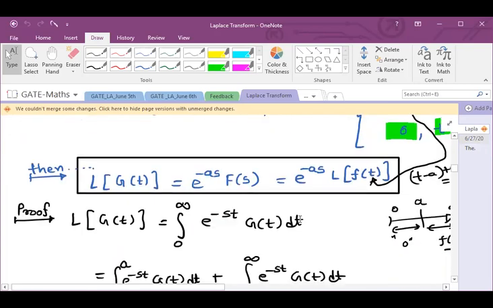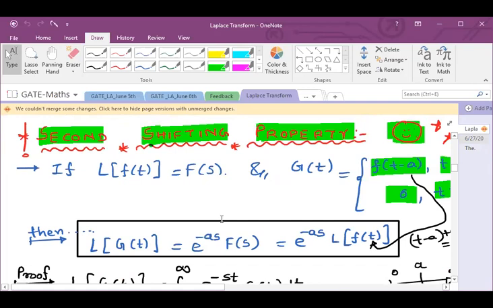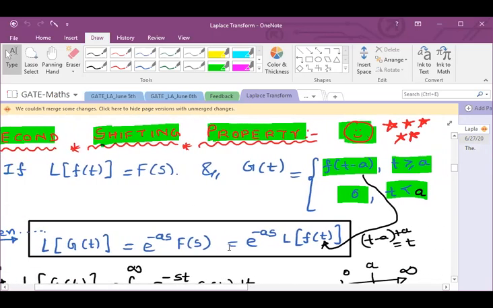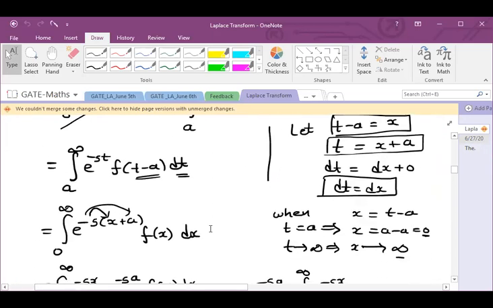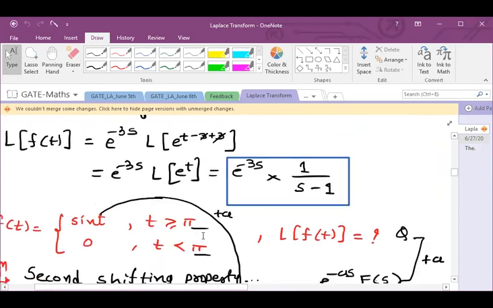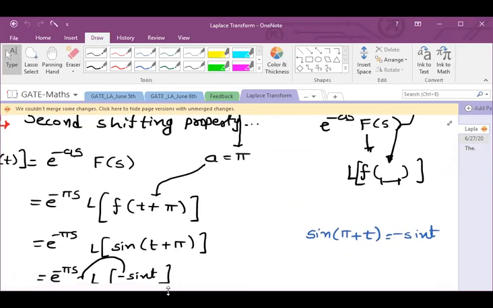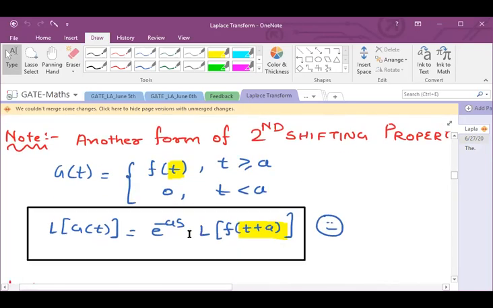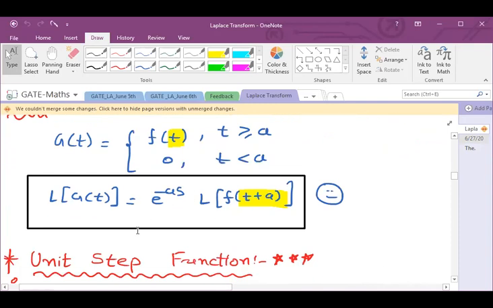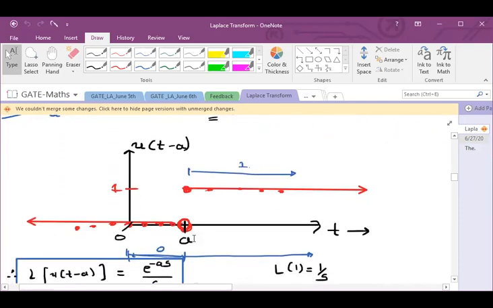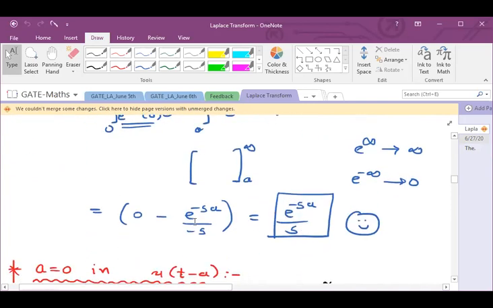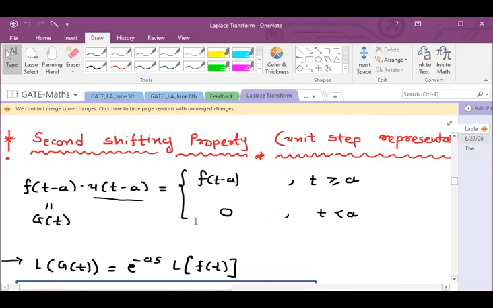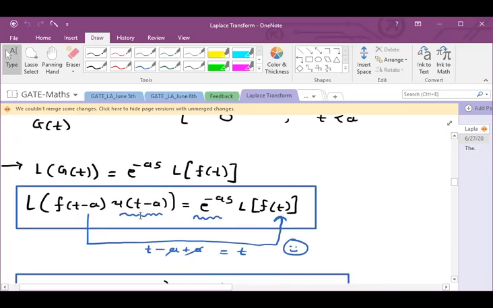Yes. So for the second shifting property, if you are applying here e to the power minus as F of s, see over here. So if your function is of this form, and when we have seen the unit step function, with the help of unit step function, if your function is f of t minus a into u of t minus a, then its Laplace is e to the power minus a s F of s.